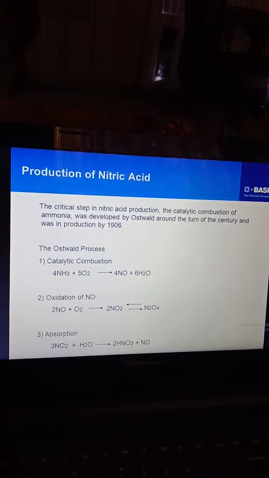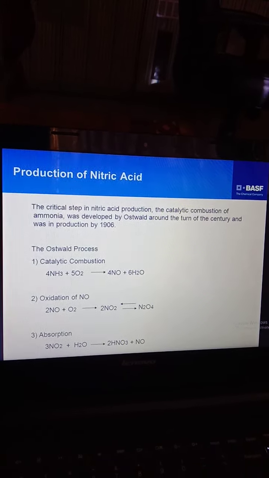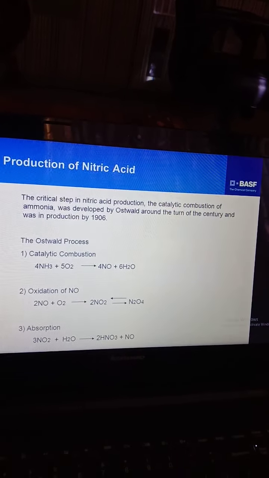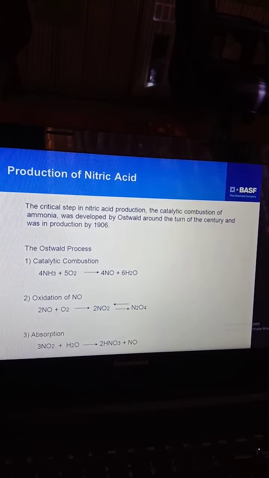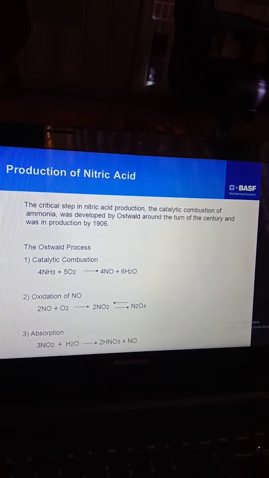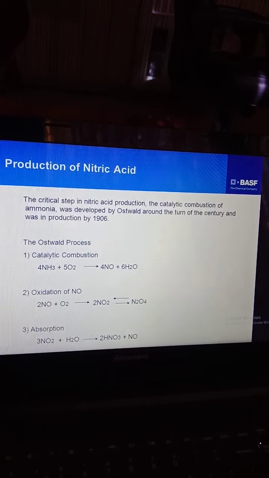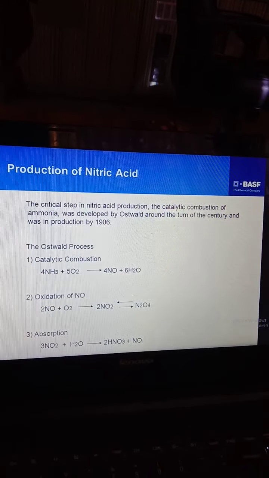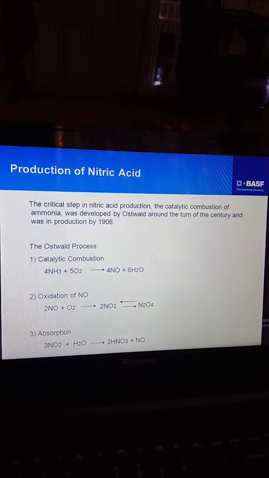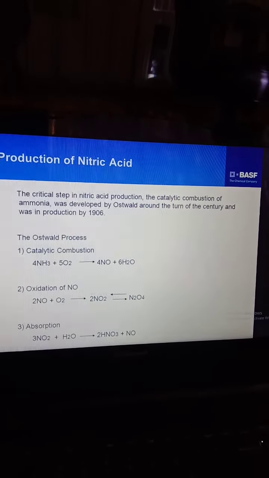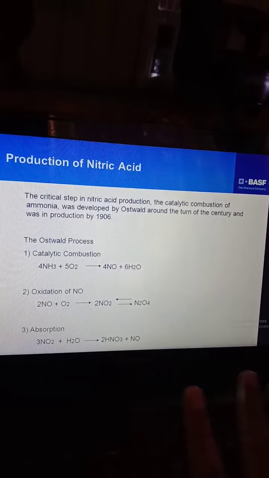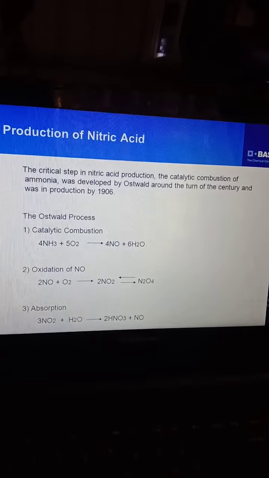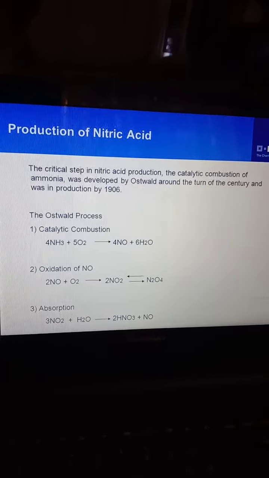It is a critical step for nitric acid production. In the Ostwald process, catalytic combustion is done first. Ammonia reacts with oxygen, forming nitric oxide, and water is removed. Next step is the oxidation of nitric oxide. Nitric oxide further reacts with oxygen, forming nitrogen dioxide, which is reversible to N2O4. That's why this second step is very critical and must be handled carefully. Then the third step is absorption. NO2 reacts with water, forming HNO3.